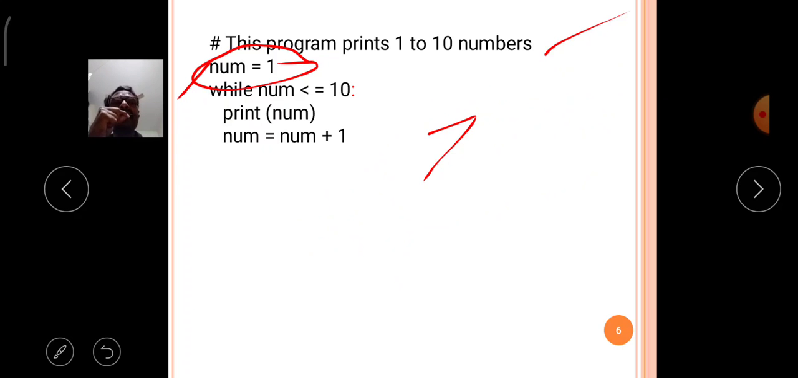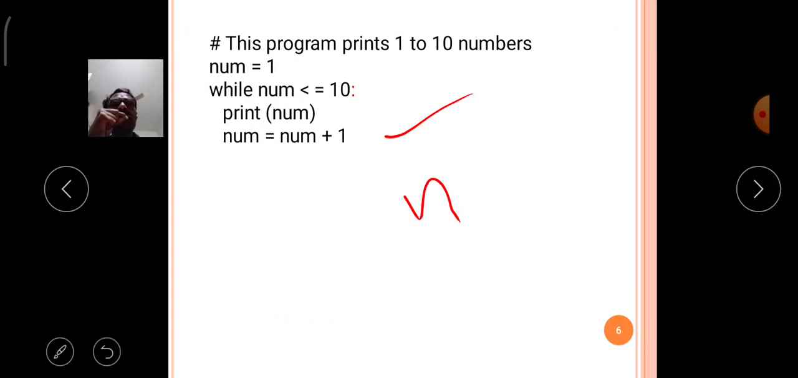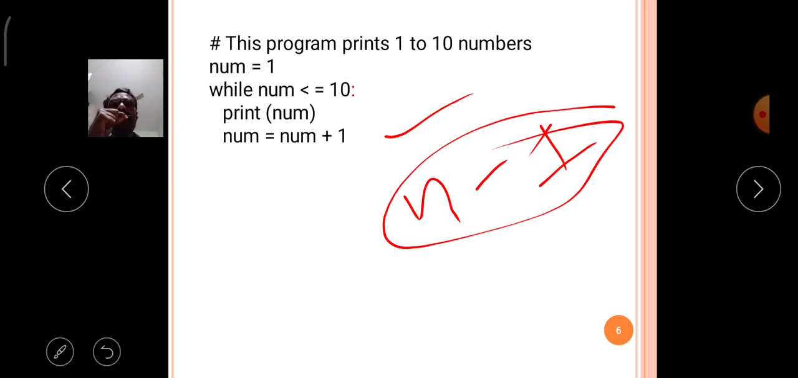Again, if the increment or decrement statement is not coded in the proper manner, that means instead of num is assigned to num plus 1, if you use num is assigned to num minus 1, then what will happen? The initial value is 1, 1 minus 1 is 0, 0 is less than or equal to 10, condition true. Again minus 1 is less than or equal to 10, condition true, and minus infinity is less than or equal to 10, the given while condition is true. So then the while loop enters into an infinite loop.